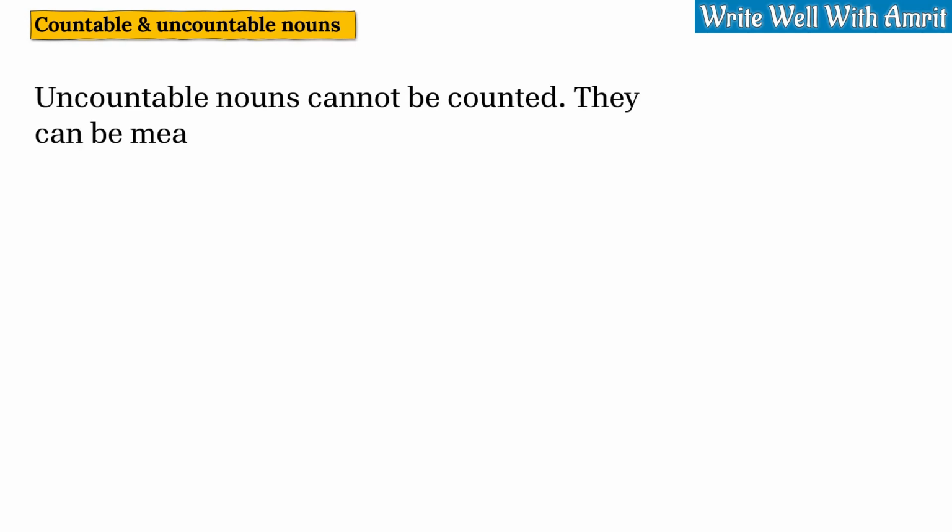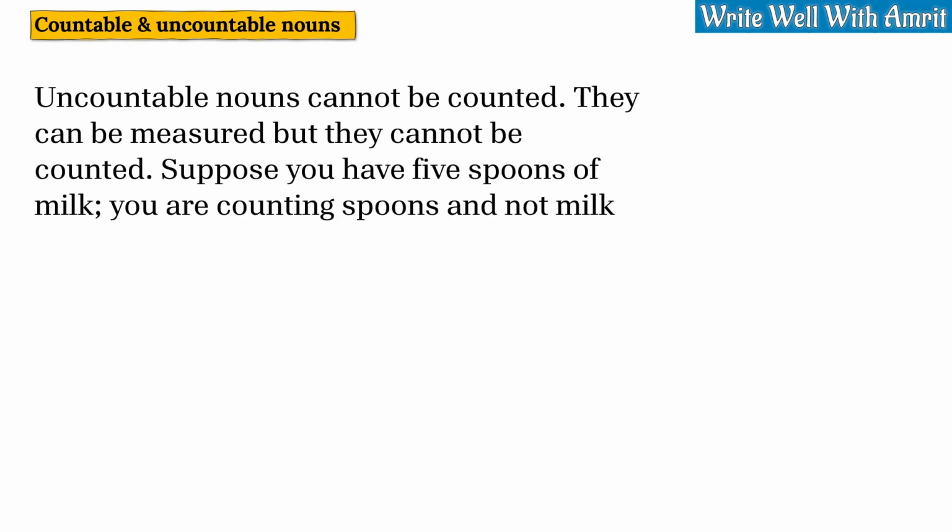Uncountable nouns cannot be counted. They can be measured, but they cannot be counted. Suppose you have 5 spoons of milk. You are counting spoons and not milk.